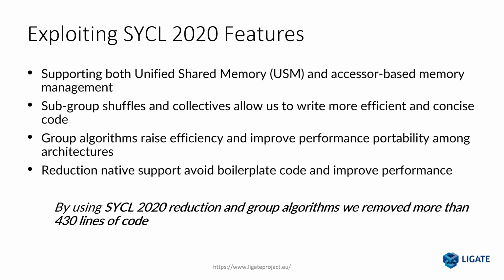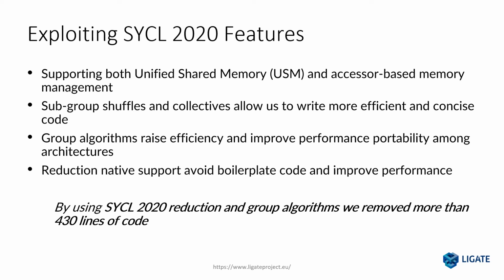In our porting process, we wanted to take advantage of the numerous SYCL 2020 features. In particular, we wanted to support both unified shared memory and accessor-based memory management, in order to find the best fit for our application. In addition, subgroup shuffle and collectives allowed us to write more efficient and concise code.